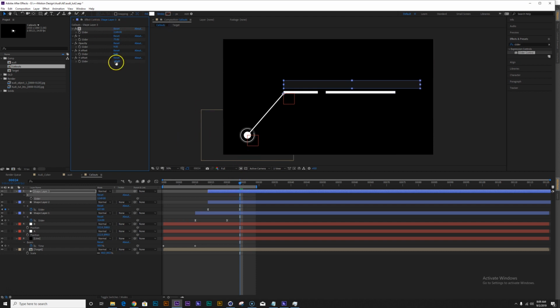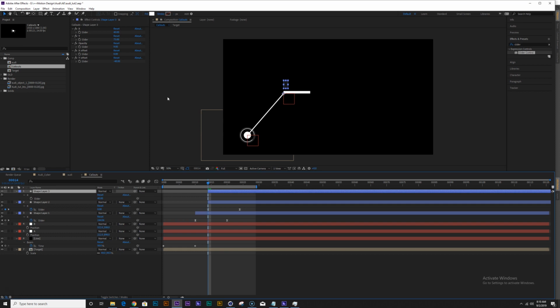Okay, cool. So for this one, what I want to do here is actually, let's bring this back. Maybe I start like this. And let's animate the opacity. So let's hit U, move down a frame.